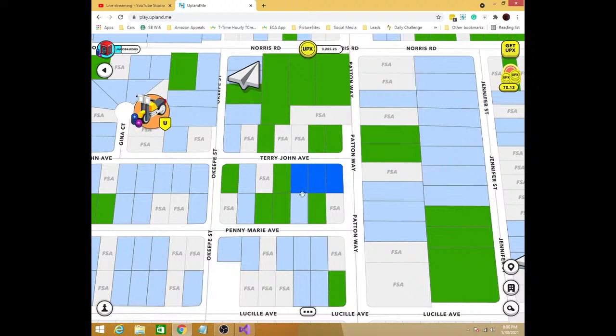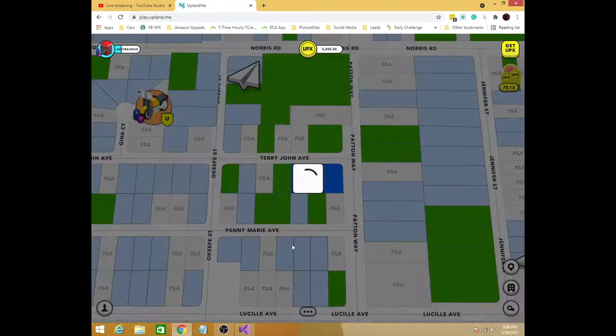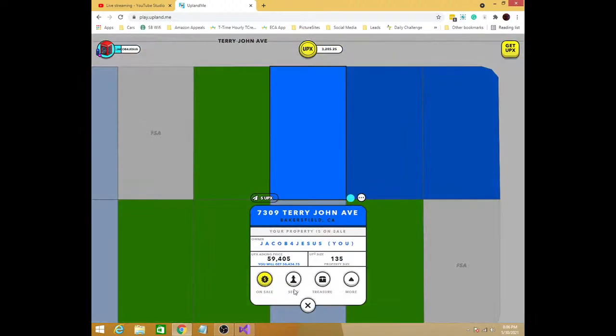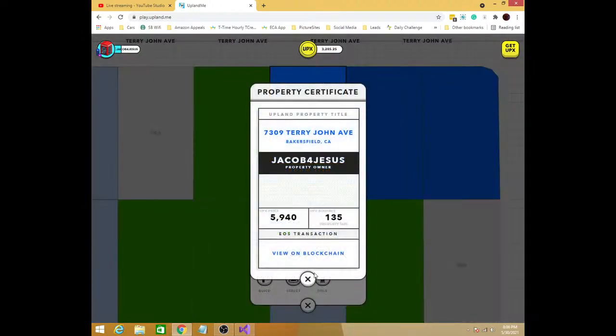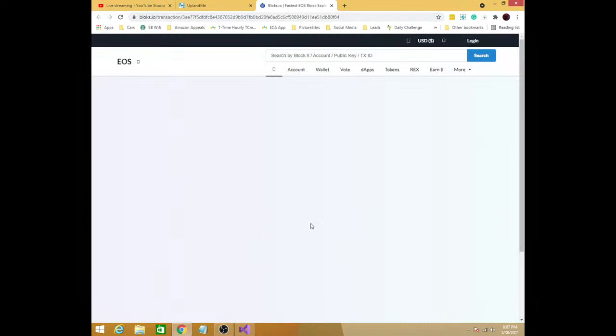But okay, so what my goal is, is to be able to take data off of the EOS blockchain. If I click on this, we can see that if I go here and choose title, I then have a link that says view on blockchain, and with that it'll actually open blocks.io and it'll show me the actual transaction on the EOS blockchain where I purchased that property.